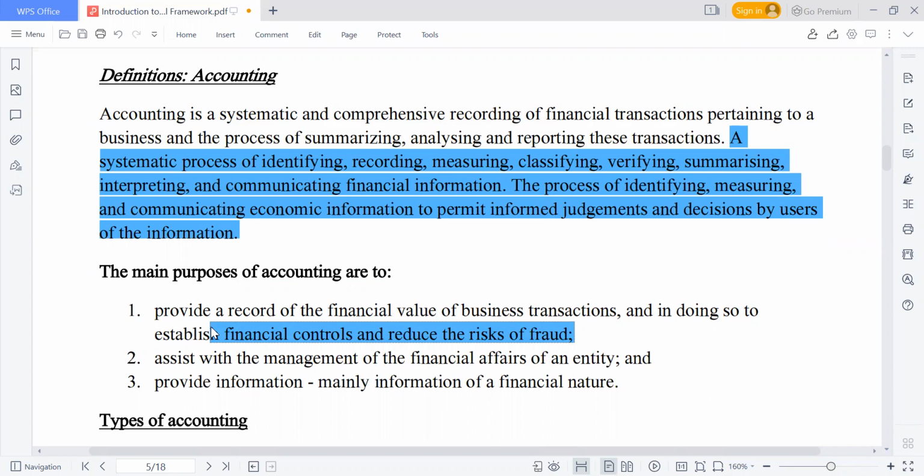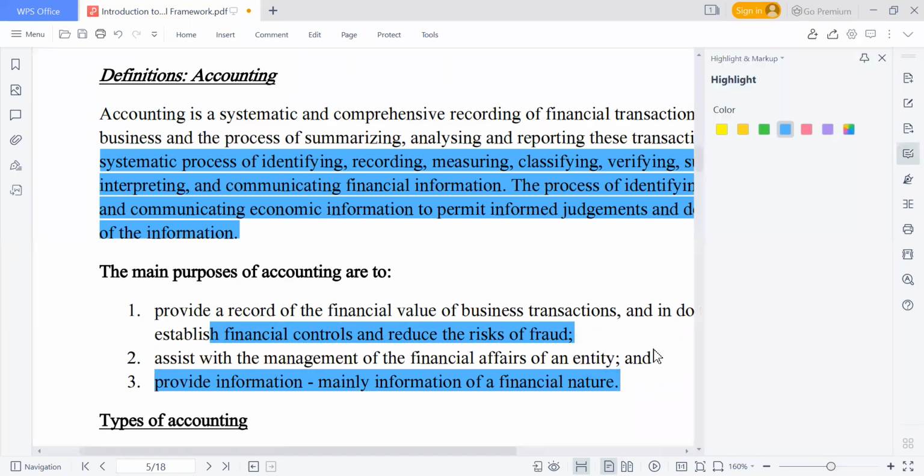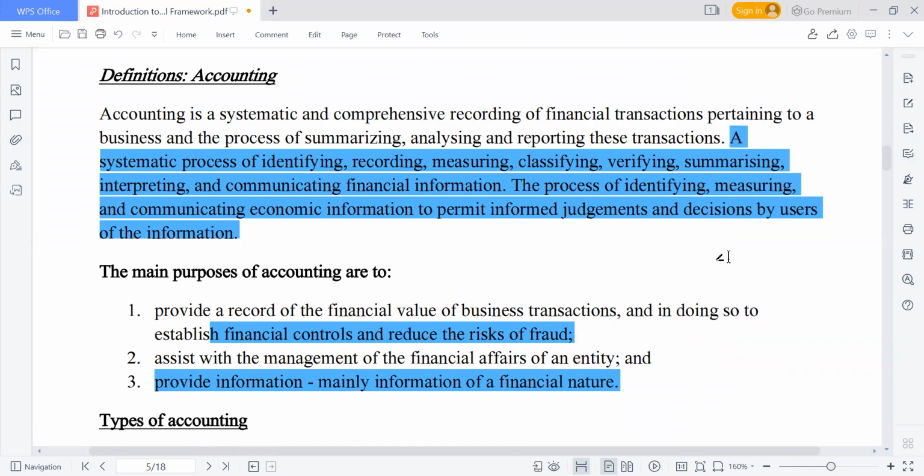One of the main purposes of accounting is to provide information to stakeholders about the current position of that particular organization.